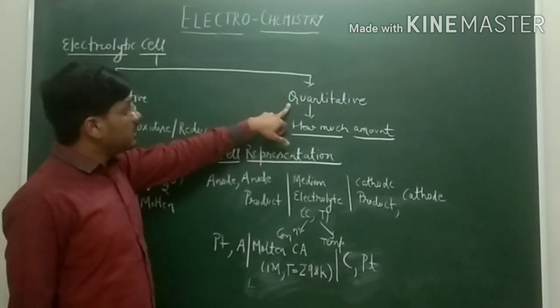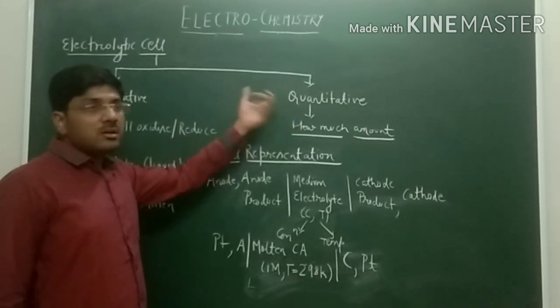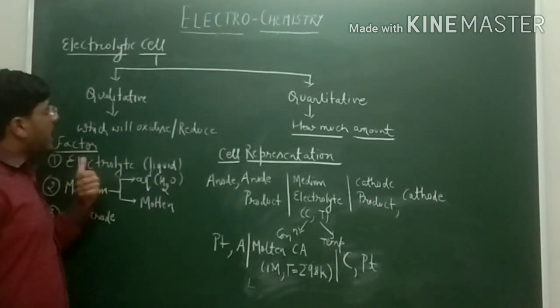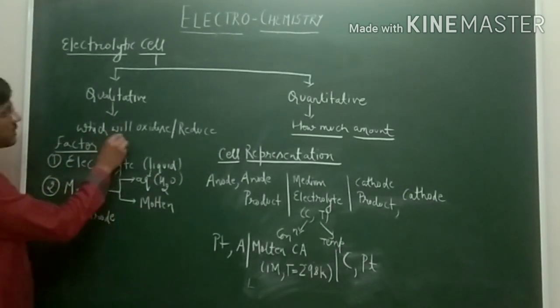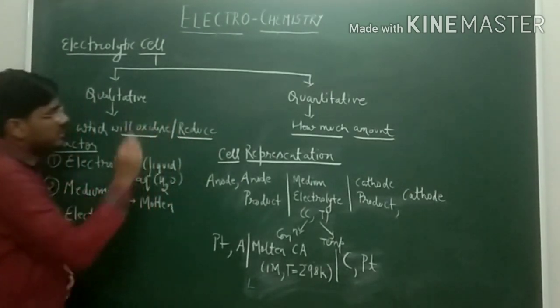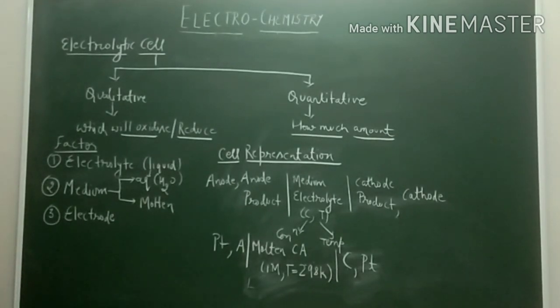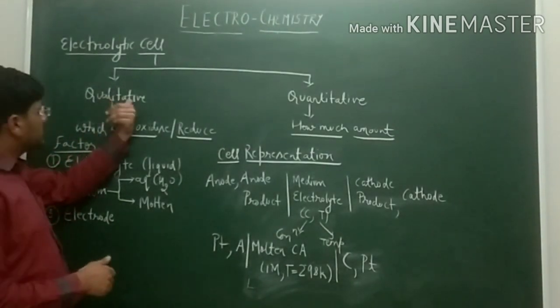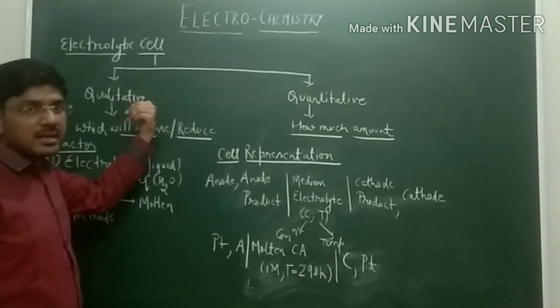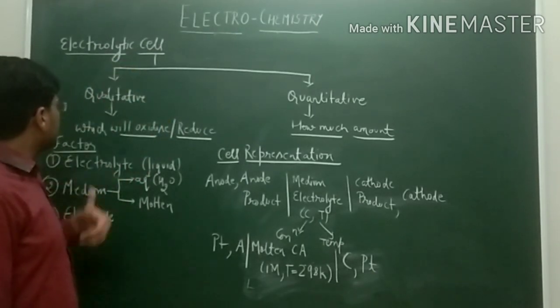We will study this in the quantitative aspect of the electrolytic cell, and in the qualitative aspect we will discuss which substance will oxidize and which will reduce. Like in the electrolyte, different substances are present, and which will oxidize and which will reduce, we will discuss in the qualitative aspects of electrolytic cell.